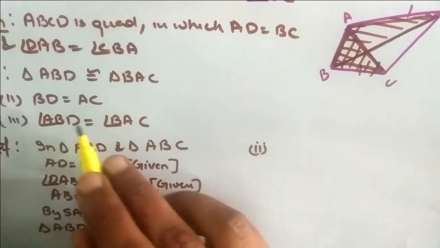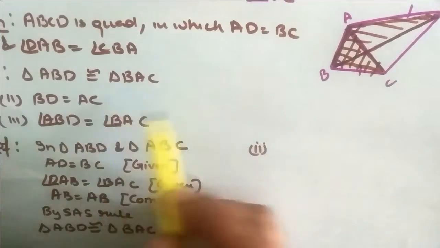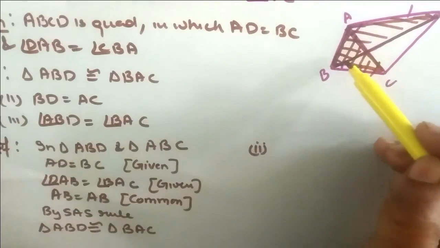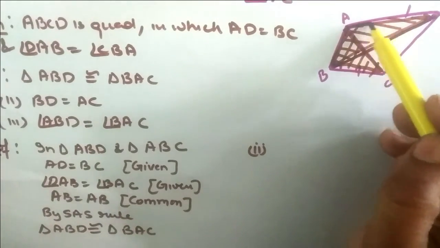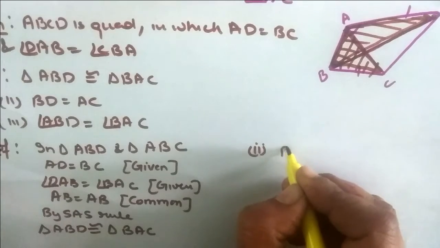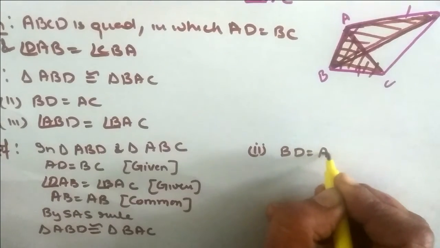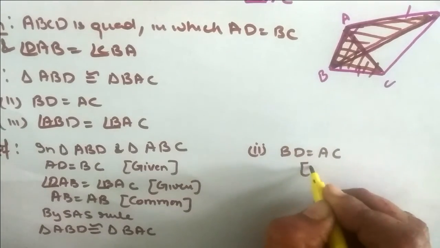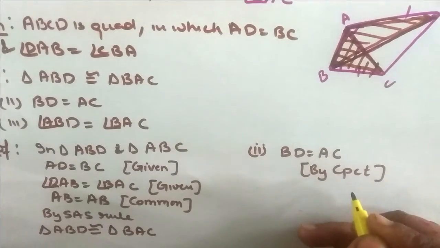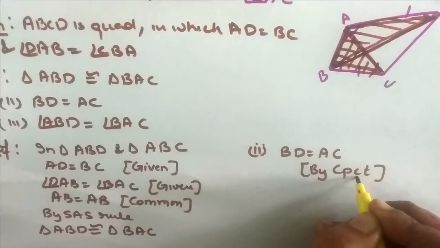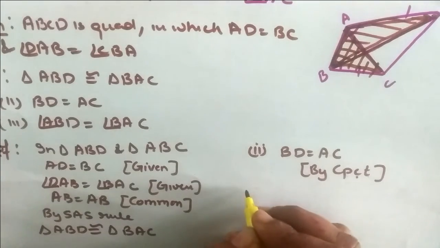The second part: BD is equal to AC. Where is BD? BD is this and AC is this. Write BD is equal to AC. How? By CPCT. CPCT means corresponding parts of congruent triangles are equal.